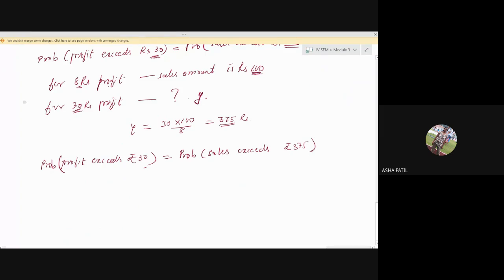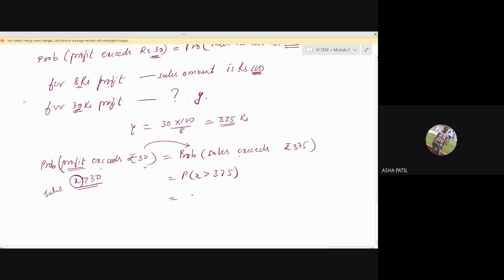Sales has to exceed 375. That's the probability that x is greater than 375. Here you can't write x is greater than 30. X stands for our sales, whereas here it is profit. So we'll convert it in terms of sales. Now you can write the probability that x is greater than 375.